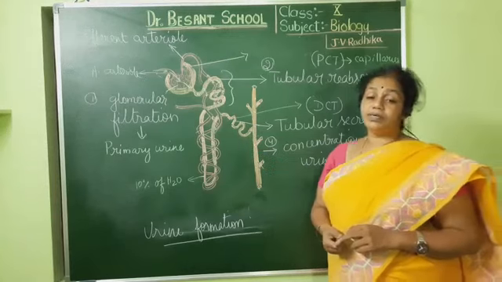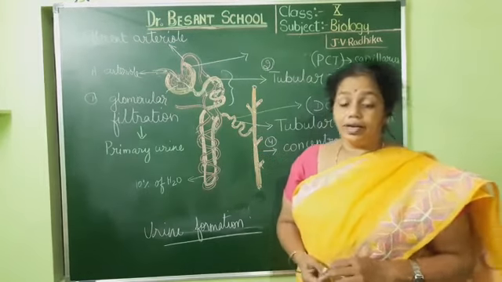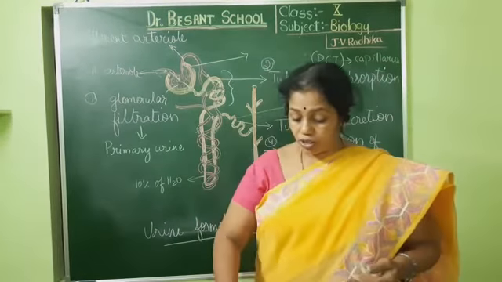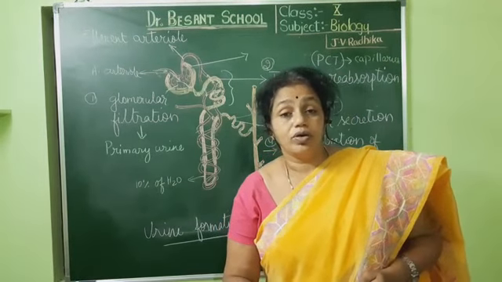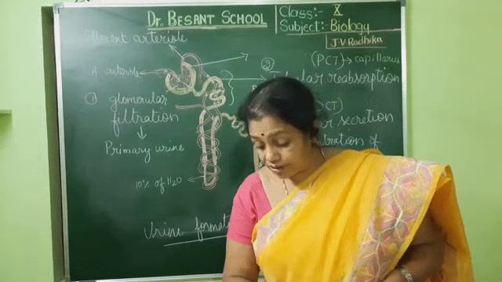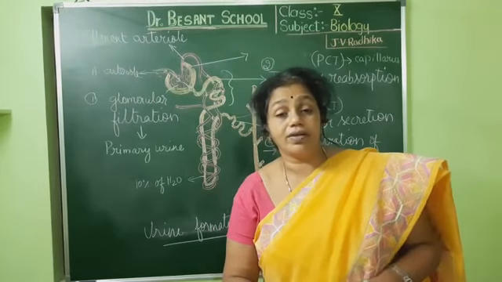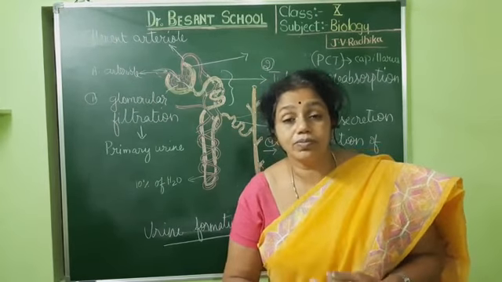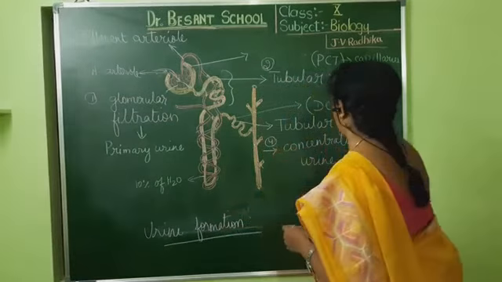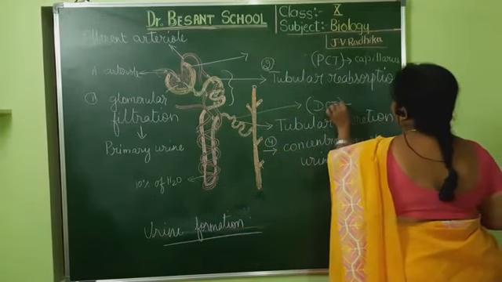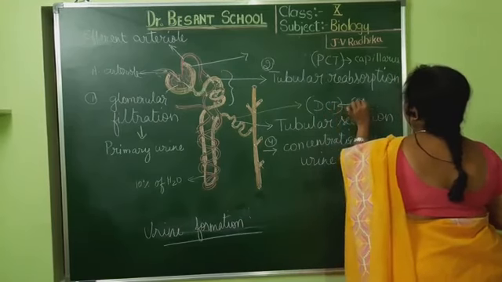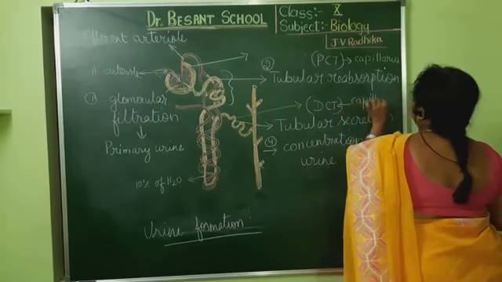So what could be the waste materials in the blood? Some amount of urea, salts, sodium, potassium, hydrogen ions. All these waste substances which are in excess in the body are not required, and all those substances would be given back. Here in the DCT it will be in the opposite direction, from the capillaries to the DCT.